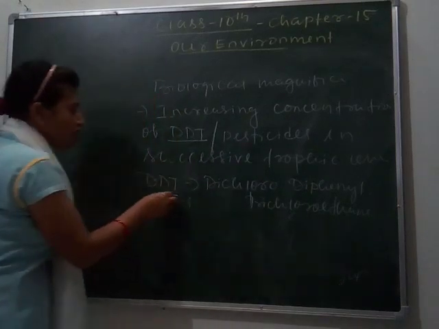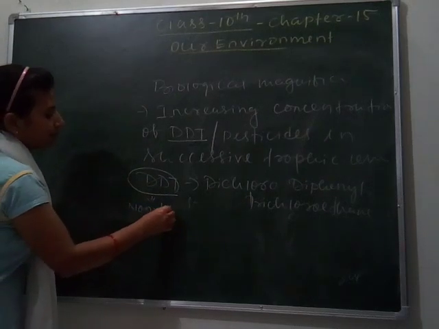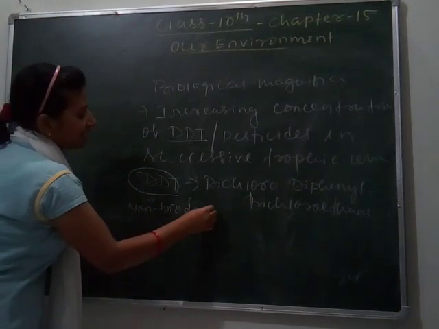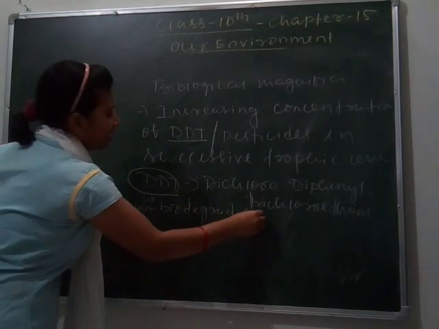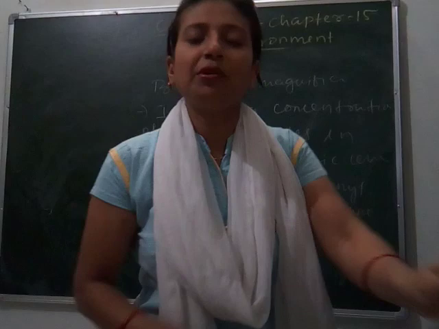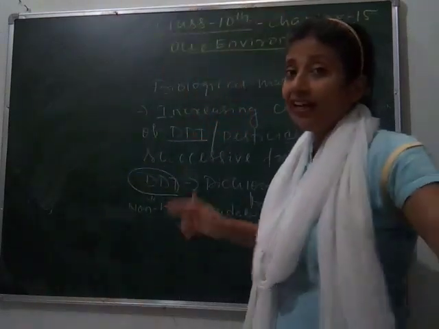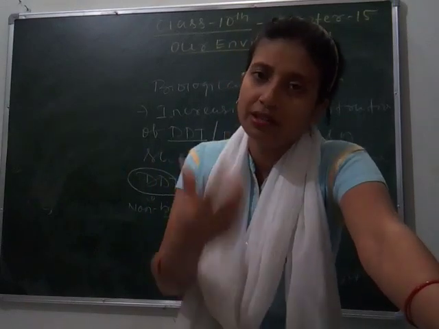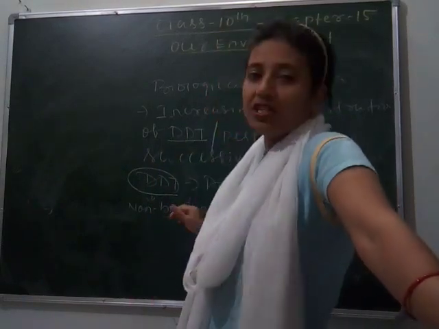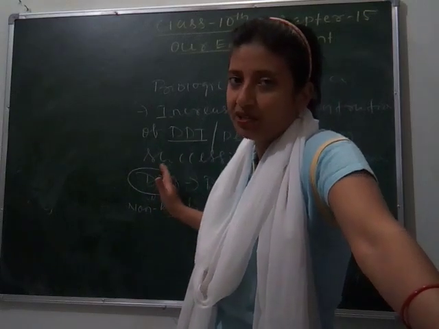As it is non-biodegradable, its degradation does not occur, so it remains the same. If we add 5 gram of DDT, then the 5 gram remains exactly 5 gram. But when it enters our body or other living organisms' bodies, its concentration increases. That is called biological magnification, which we are studying.